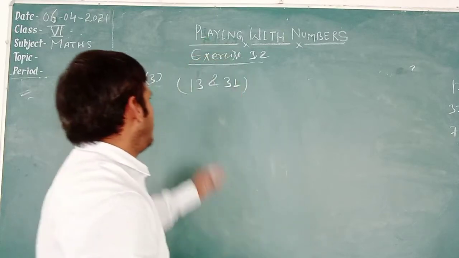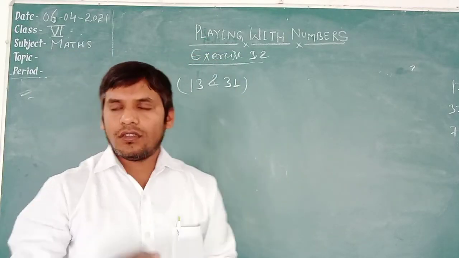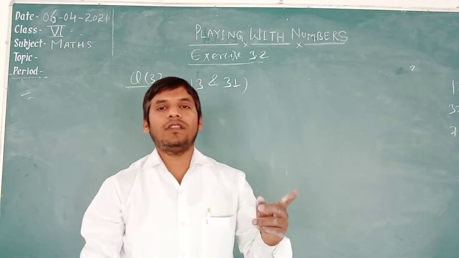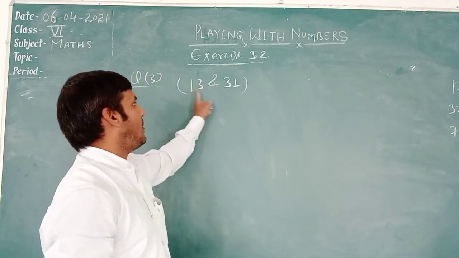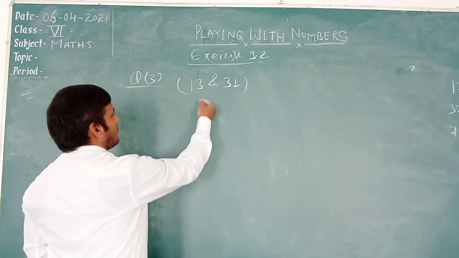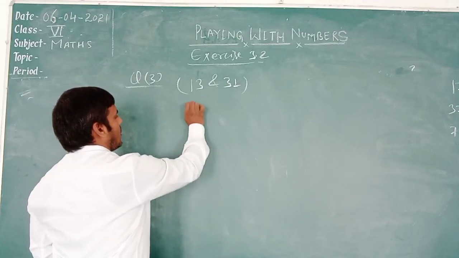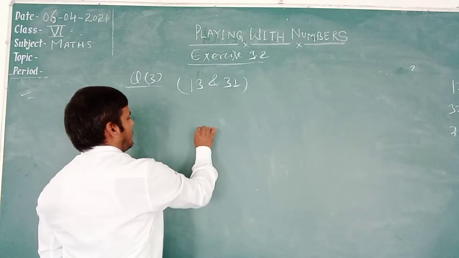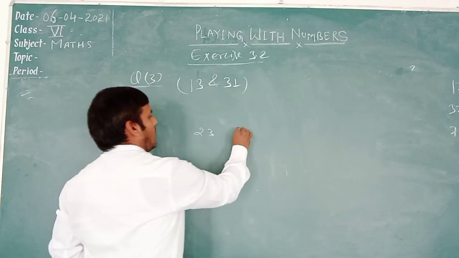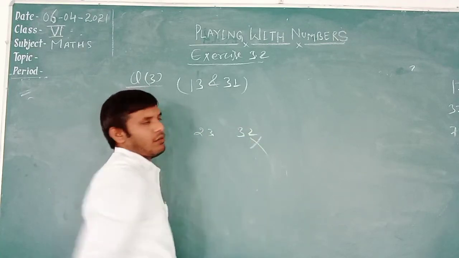Question number 3 is given: 13 is a prime number and its reverse is also a prime number. This 13 is a prime number, 31 is also a prime number. Suppose 23 is a prime number but when it converts to 32, it is not a prime number.